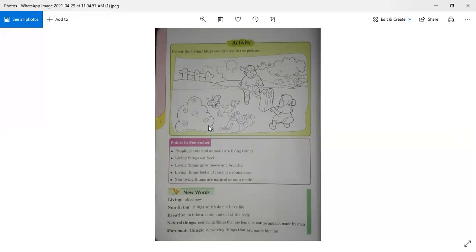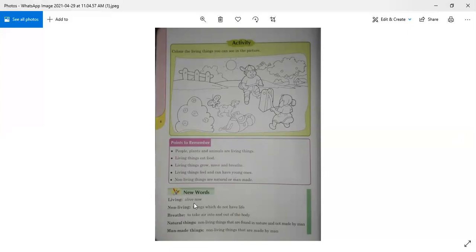So let's discuss the points to remember. People, plants, and animals are living things. Living things eat food. Living things grow, move, and breathe. Living things feel and can have young ones. Non-living things are natural or man-made things, and non-living things cannot eat, move, grow, and feel or breathe. So this is it. So let's discuss the new words.